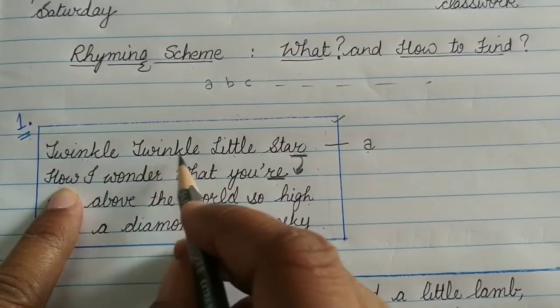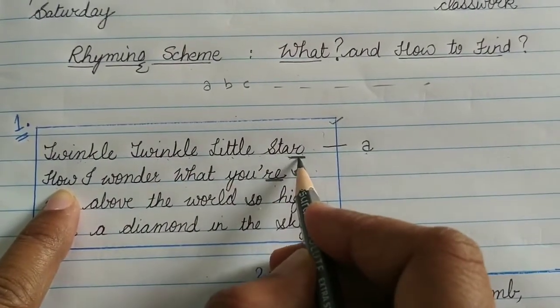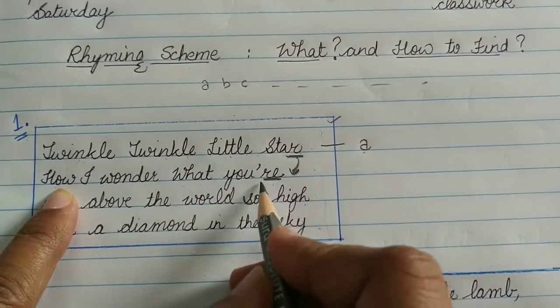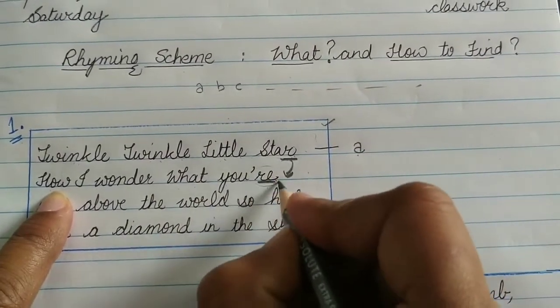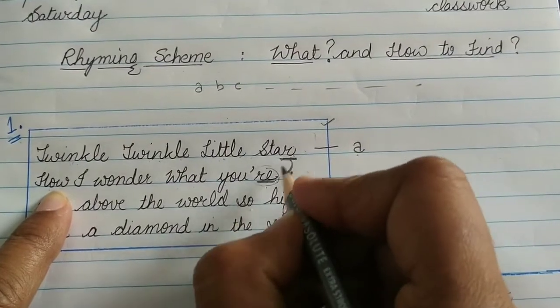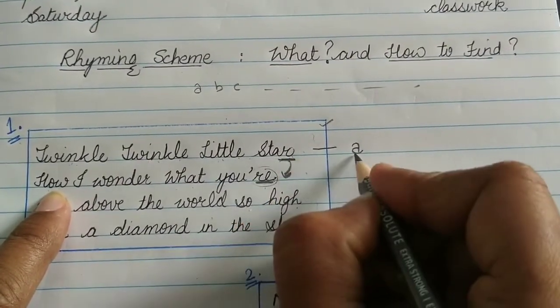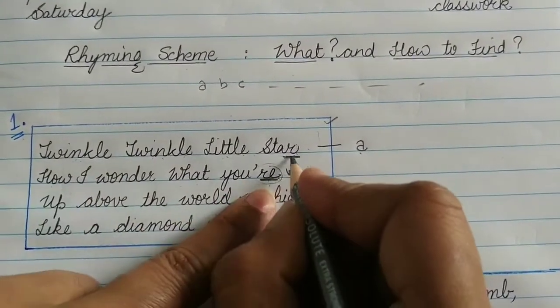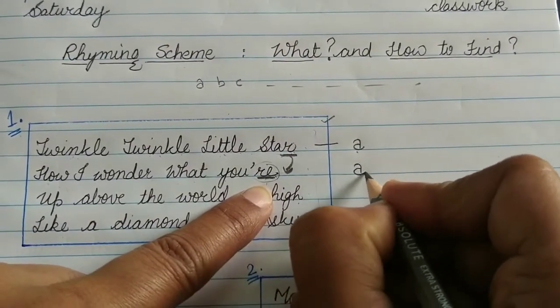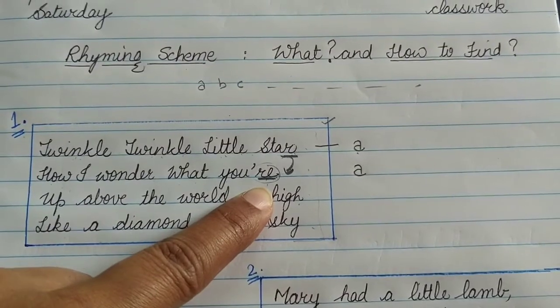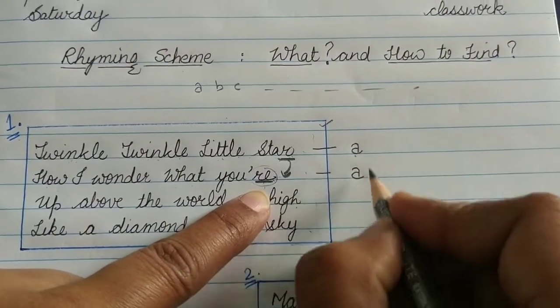Because this sound is repeated, and earlier I gave the first line letter A, the second line will also have the letter A. Okay, now for 2 lines we know how to represent.